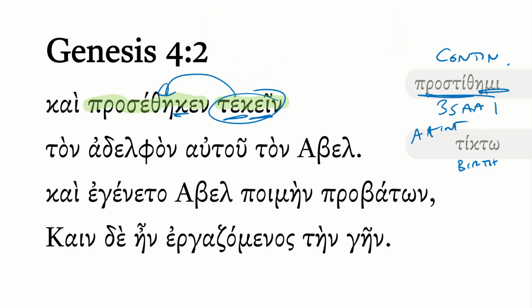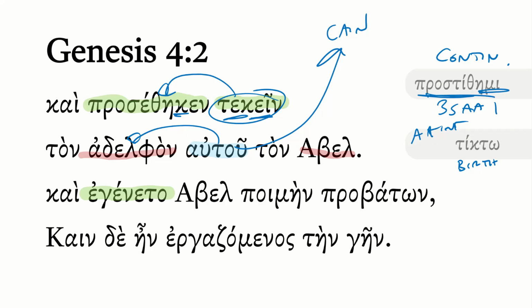And she gave birth to the adelphon, so the brother. And notice we have an autou here. This is, of course, referring back to Cain in the prior verse. And so what I find interesting about the way this is narrated is that before we even know the name of this brother, his identity initially is framed as his, that is Cain's brother. And that, of course, is going to become quite significant when we see what their interactions are going to be as adults. We found out his name, which is Abel.